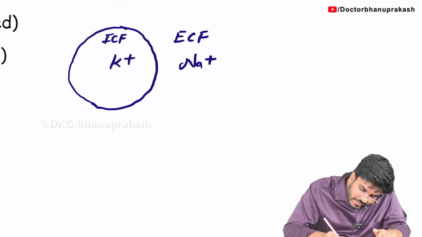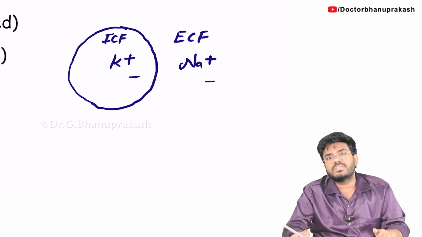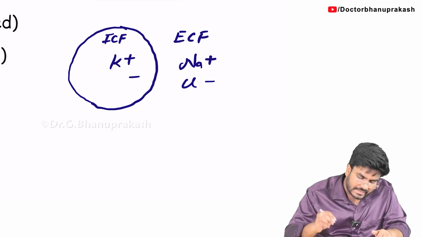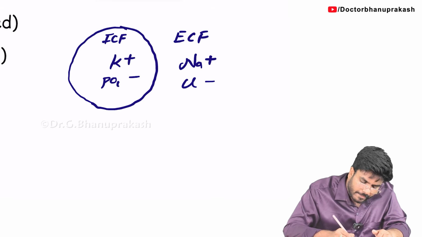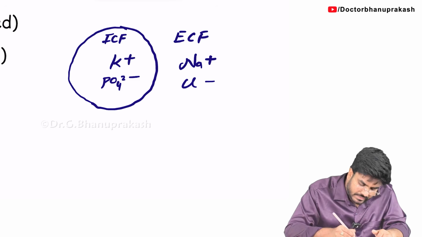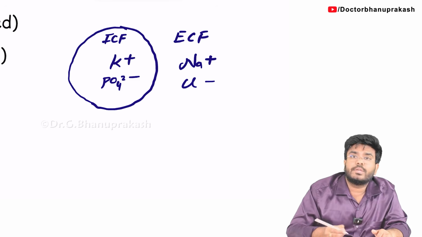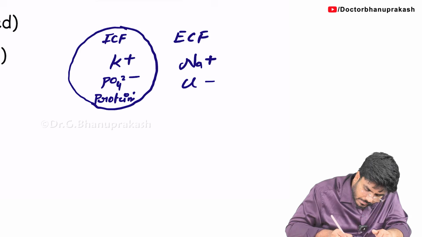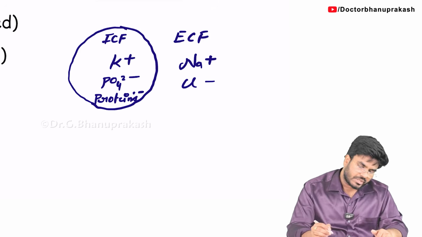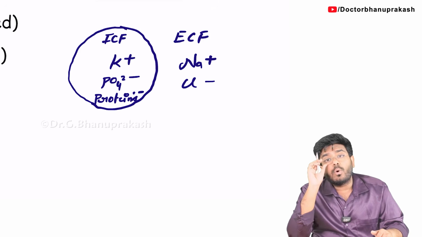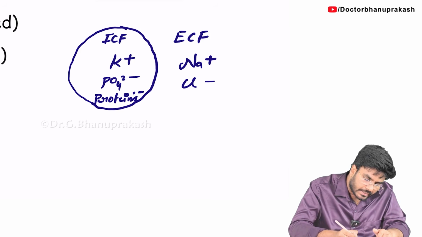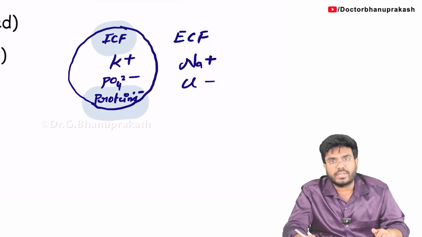Next, what is the major anion, outside and inside? The major anion outside is chloride. Sodium chloride outside. Inside, phosphates, as well as proteins. Proteins also carry negative charges. Now the question is, where are proteins more? Are intracellular fluids rich in proteins or extracellular fluids? The answer is always intracellular fluids. Intracellular fluids are rich in proteins.